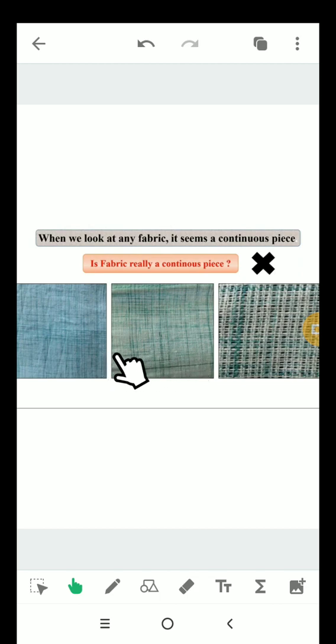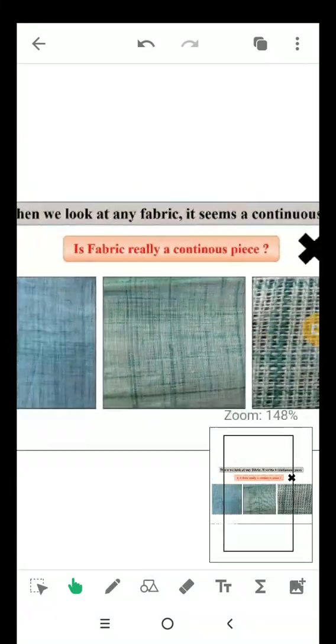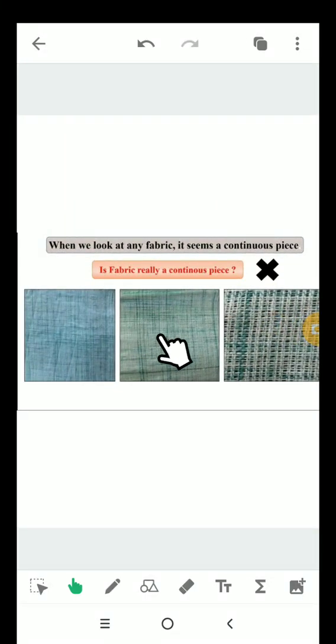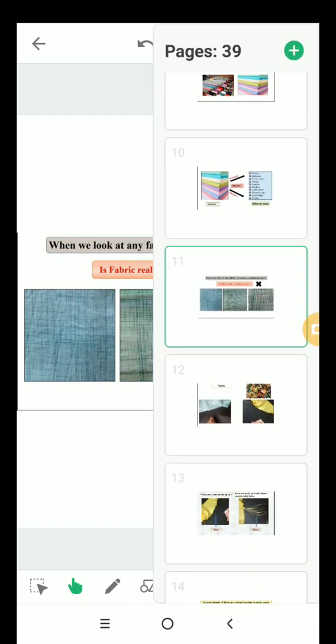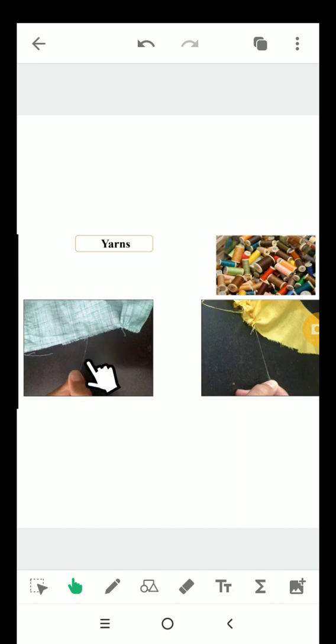As you observe more closely, you will notice that fabric is made up of two sets of strands arranged together in horizontal and vertical fashion. So, let us find out what these strands are. These strands are called yarns or loose threads.